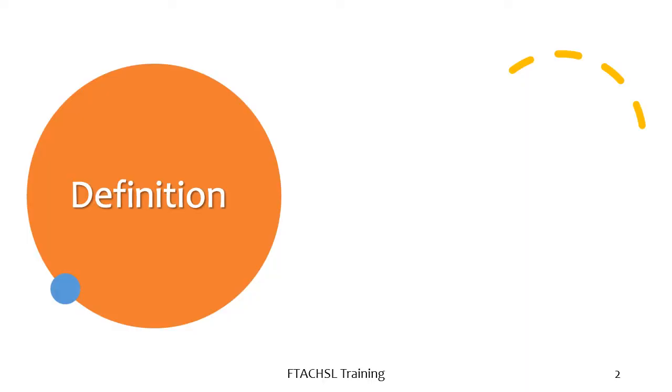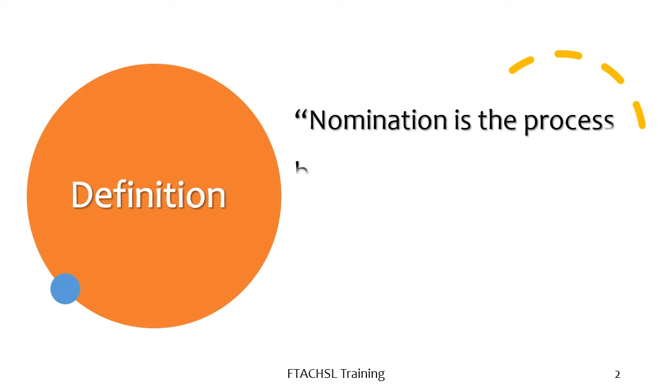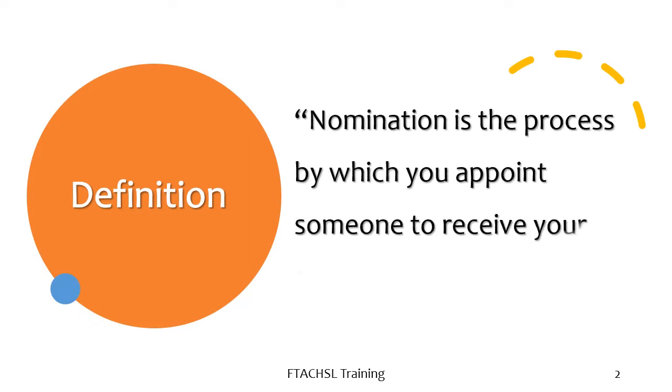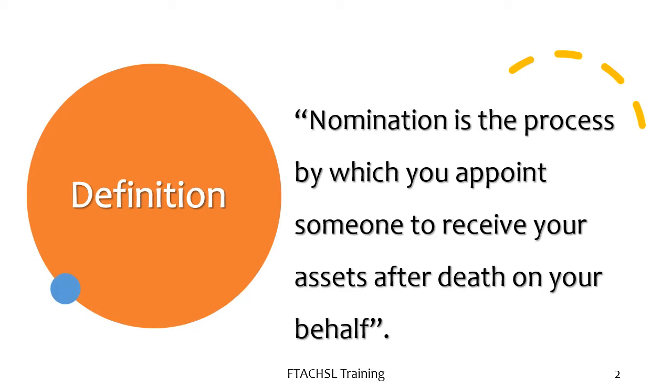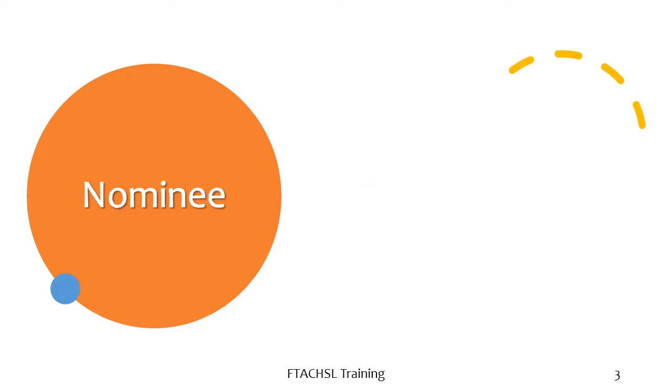Now here is the definition of nomination. It is a process by which you appoint someone to receive your assets after death on your behalf. Now let us look at a few more details.